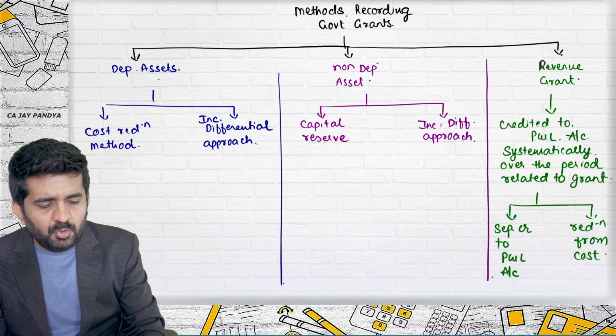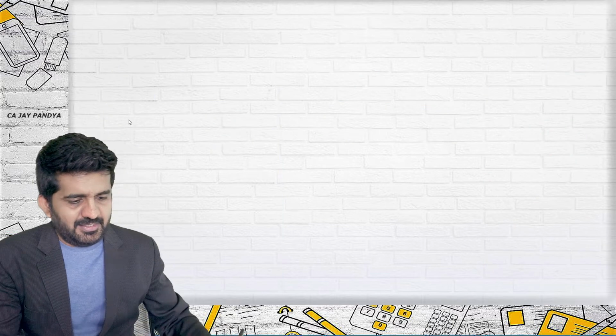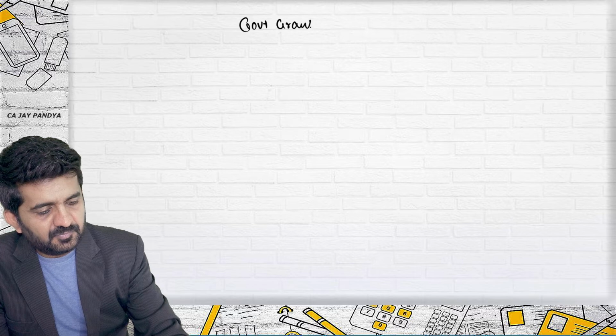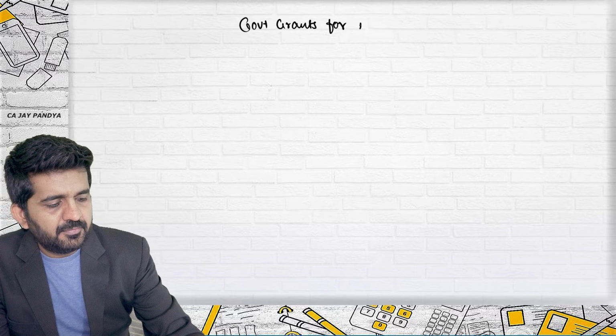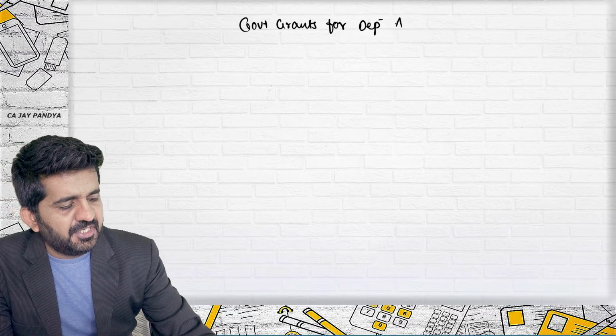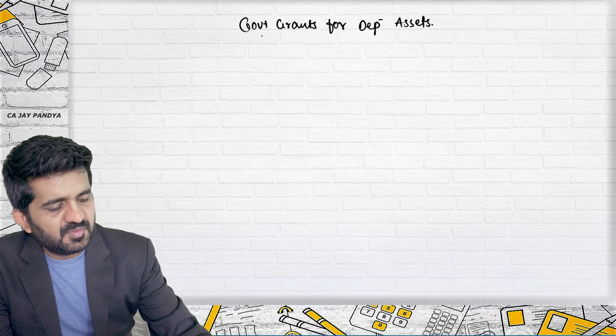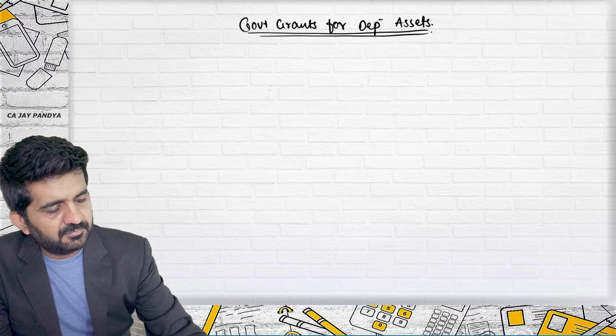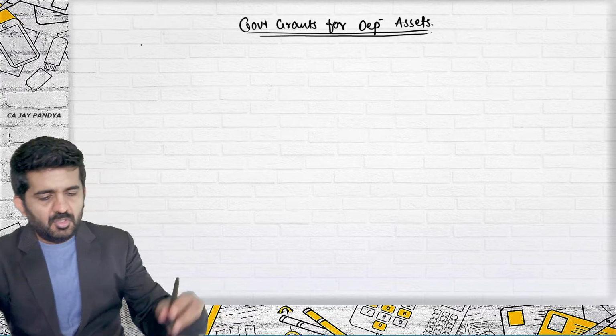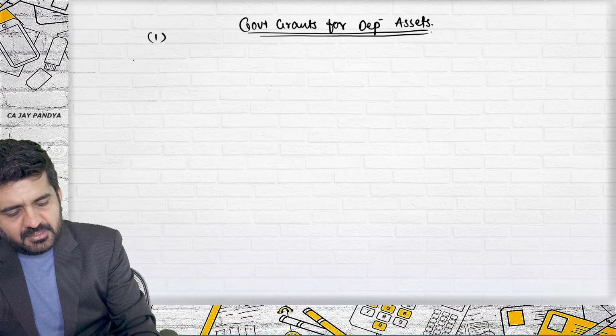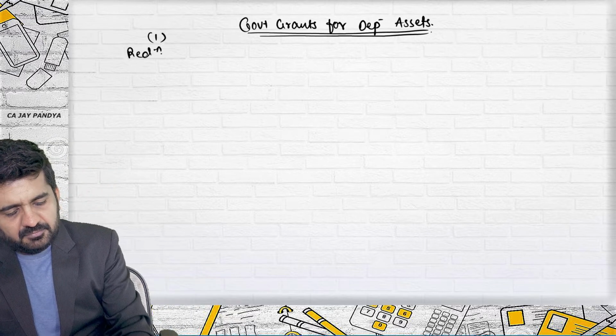We are going to depreciable assets. Let's start it. Government grants for depreciable assets. What are the two methods? Reduction from cost.